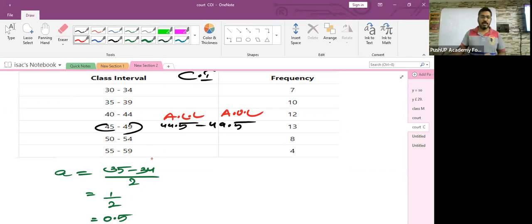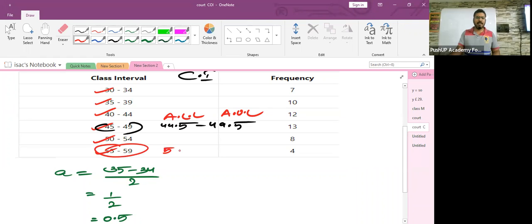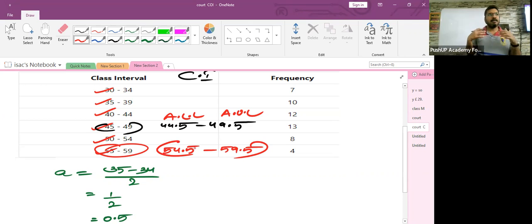The sixth one is 1, 2, 3, 4, 5, 6. Now let's apply the adjustment factor here. 55 minus 0.5 will be 54.5. 59 plus 0.5 will be 59.5. The class boundaries are 54.5 to 59.5. Easy.